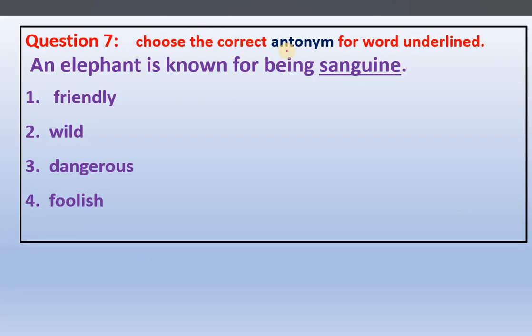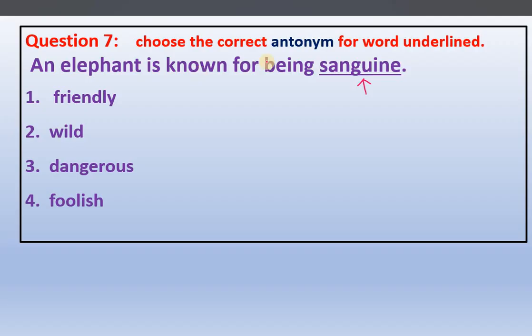Now, an elephant. Choose the correct antonym. Antonym means what? Opposite word. So we have to choose the opposite word for the underlined word. The underlined word is this one. If you are not understanding the word, better you read the sentence, you get some idea at least. An elephant is known for being sanguine.